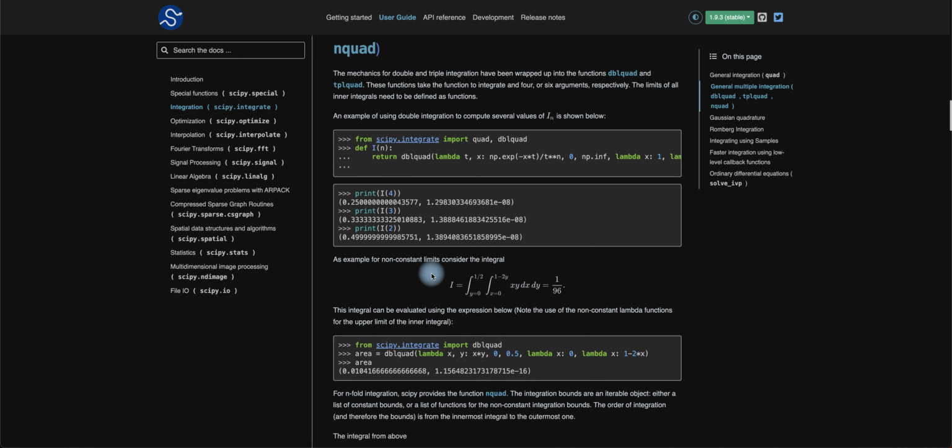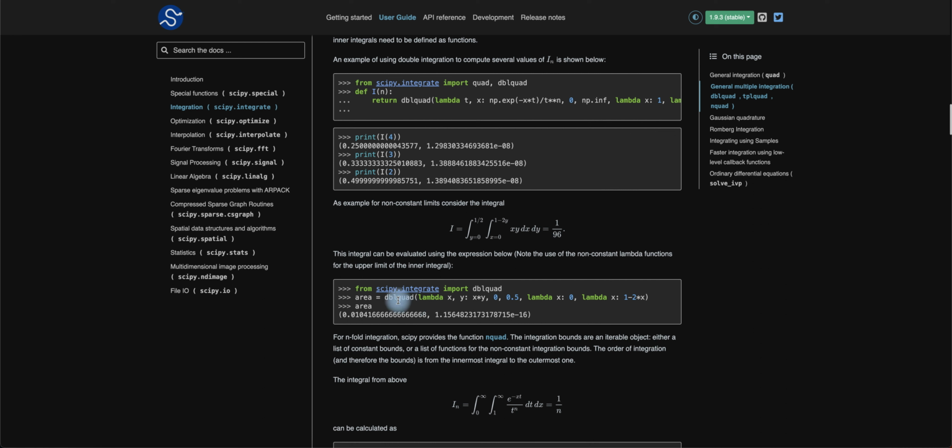So non-constant limits, this is your double integral here, and they have the definition here, and you've got your double quad formula, and you type the equation down below, and you type this area here that you would develop, which basically would be your double quad formula as well, in order to get the area within, how do I say this, your square, right? Or basically your trapezoid, or basically any four-sided figure that you would see here. I forgot what the word is, right?